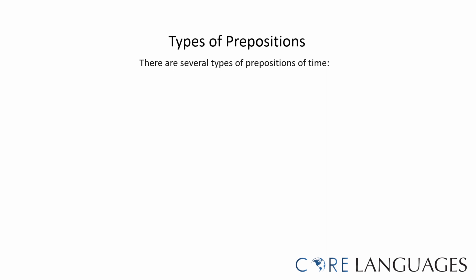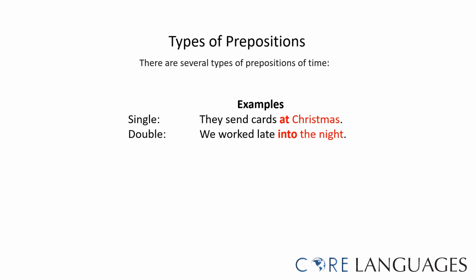There are different types of prepositions and prepositions of time. For example, single prepositions. They sent cards at Christmas. At is the preposition of time, and it consists of only one word, so it is a single preposition. There are also double prepositions. We worked late into the night. Into consists of two words, in and to, merged into one, into.